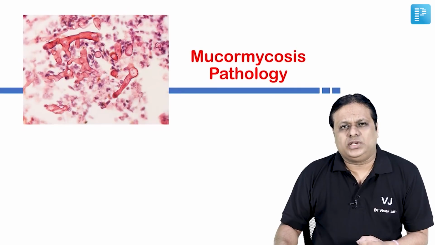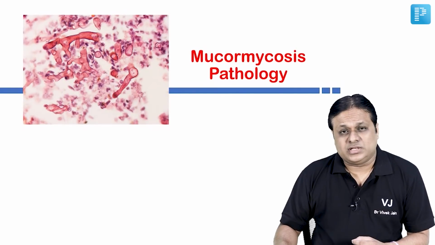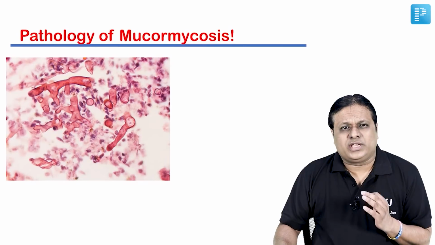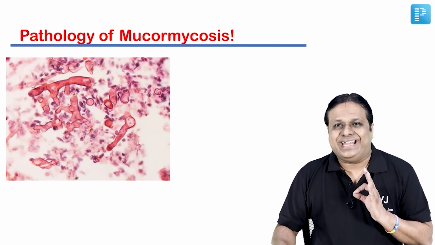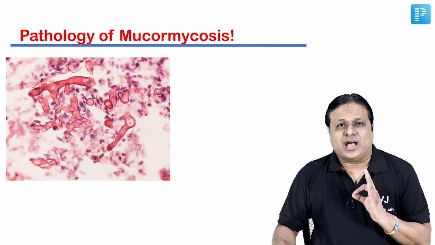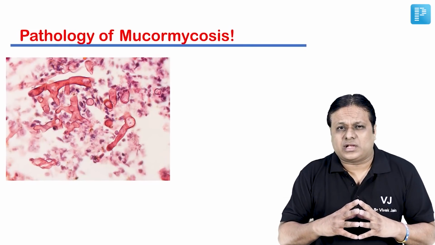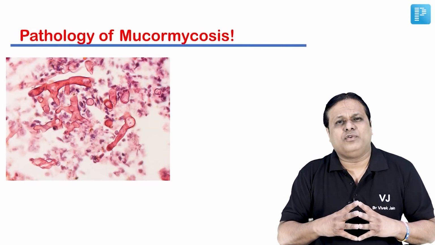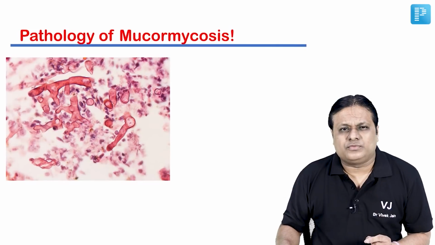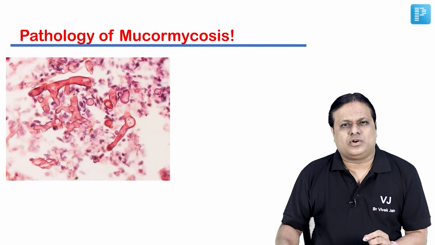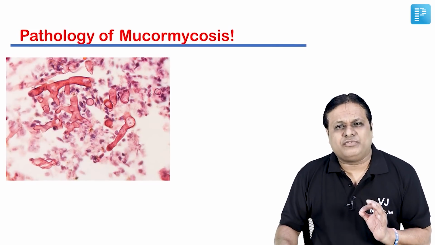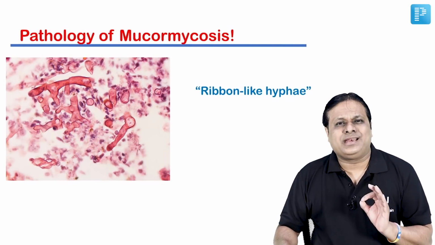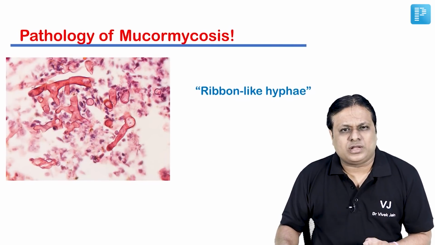Looking at the pathology of mucormycosis, friends, if you look carefully, these are fungal hyphae, and you cannot confuse them with hyphae of other fungi. You have to be careful that a very peculiar feature of mucormycosis hyphae is that they are ribbon-like in nature, as you can see in the photograph.